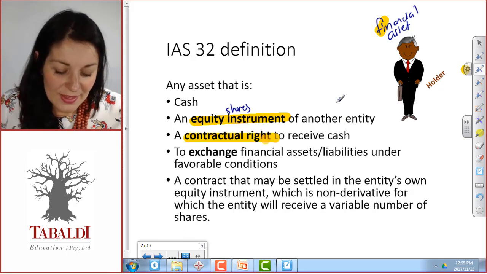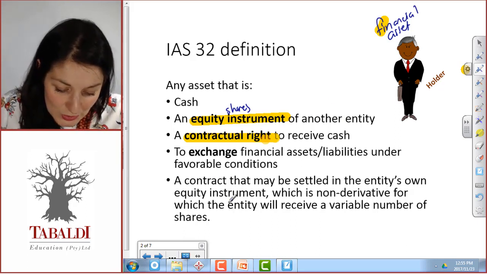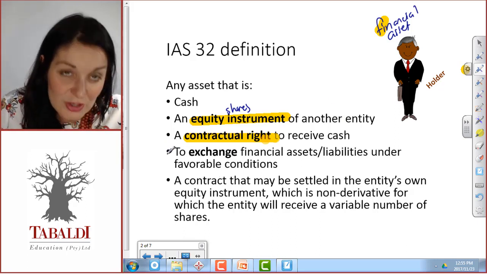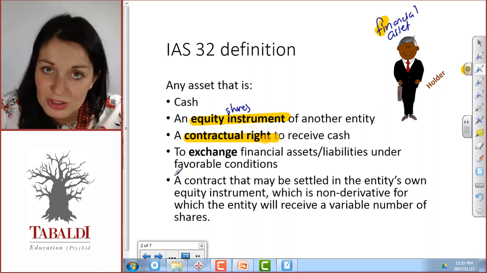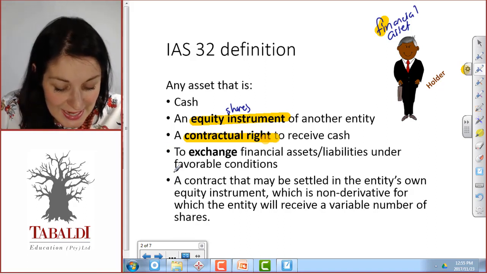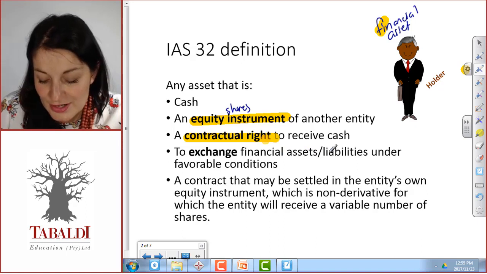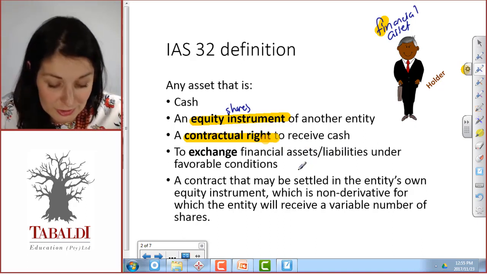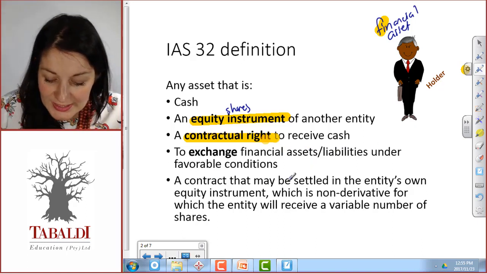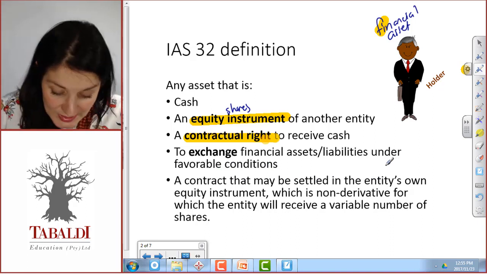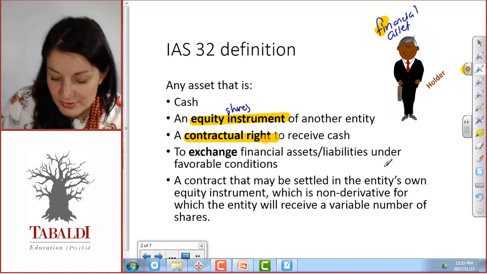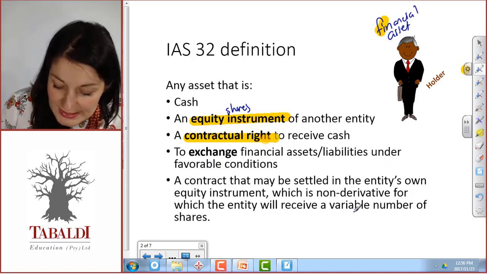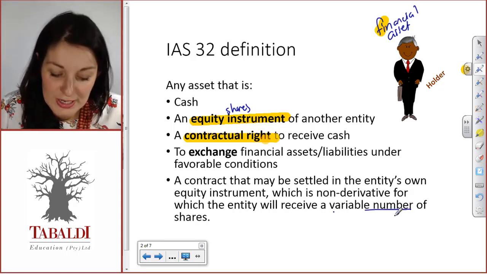And then the two other things that are also included there, but we don't really encounter a whole lot in our CTA studies, are to exchange financial assets or liabilities under favorable conditions, or a contract that may be settled in the entity's own equity instrument, which is a non-derivative for which the entity will receive a variable number of shares.